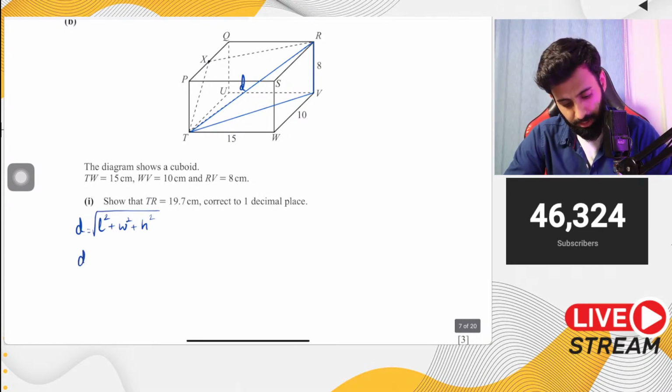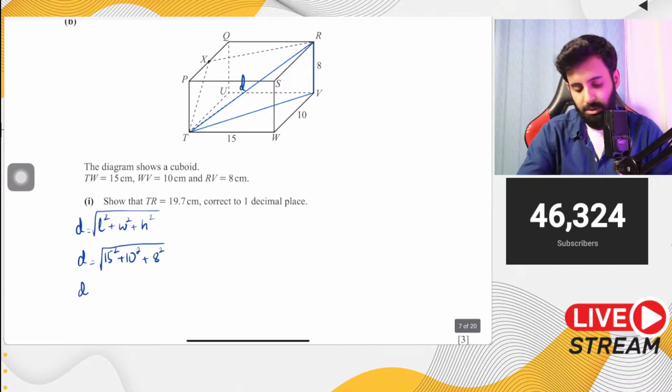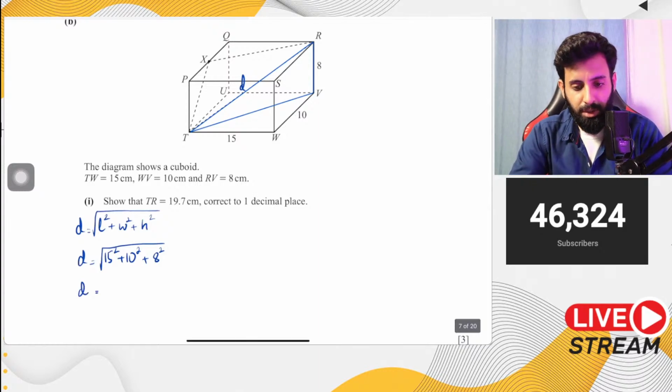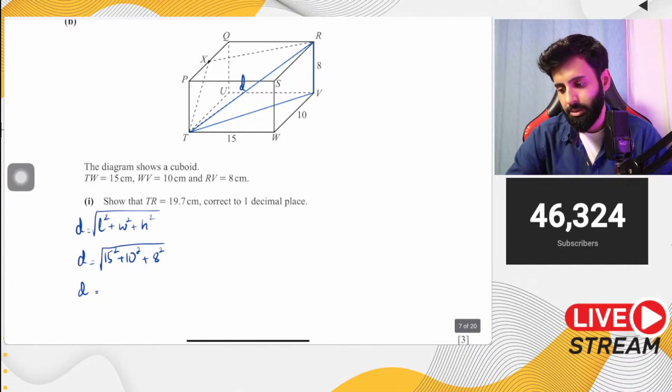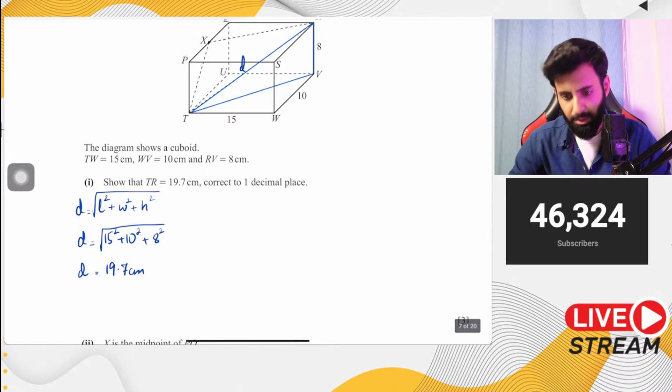So d is equal to the square root of 15 squared plus 10 squared plus 8 squared. That's equal to root 389, which if you convert to decimal is in fact equal to 19.7 centimeters. Centimeters, not meters, okay?